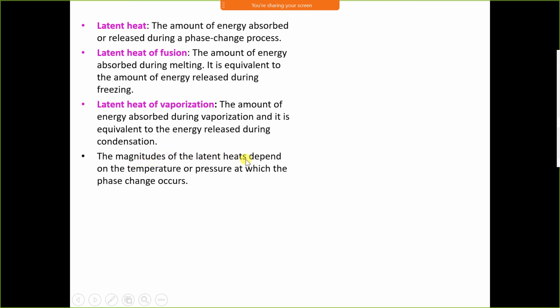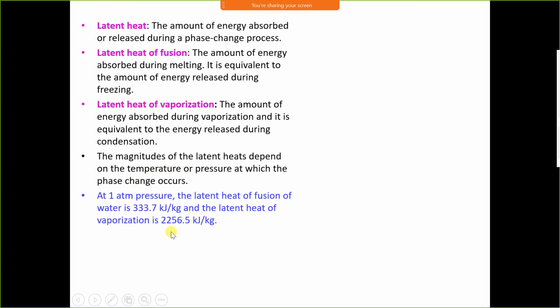The magnitude of latent heat depends on the temperature or pressure at which the phase change occurs. We have already seen that the value of latent heat decreases as the saturation temperature and saturation pressure increase. The magnitude of latent heat increases as the saturation pressure and saturation temperature decrease. Therefore, the value of latent heat depends upon saturation temperature and saturation pressure.